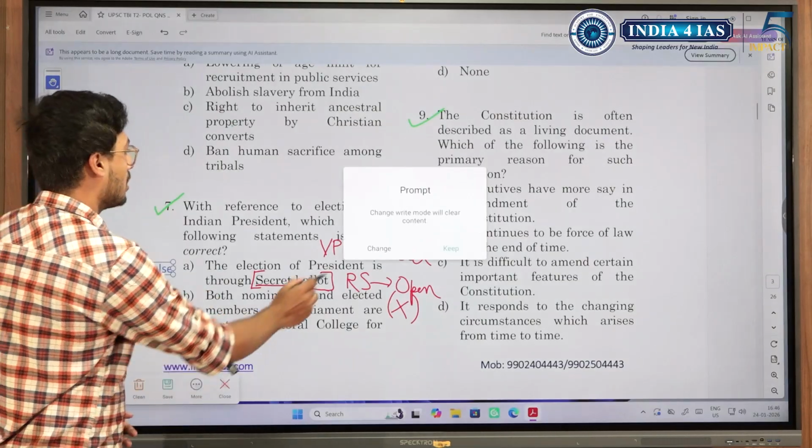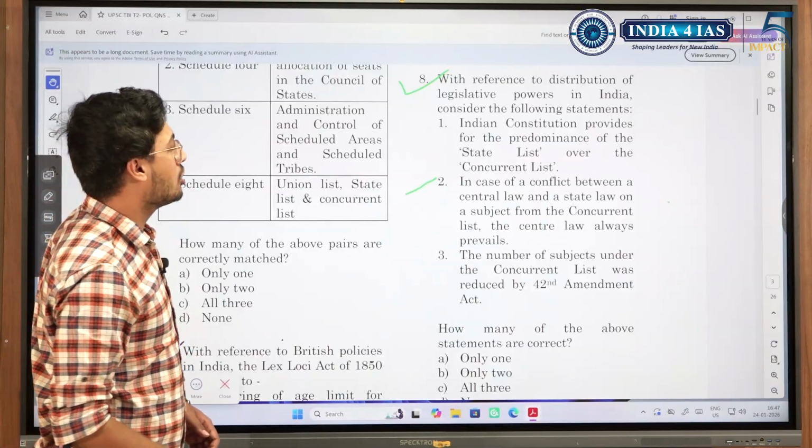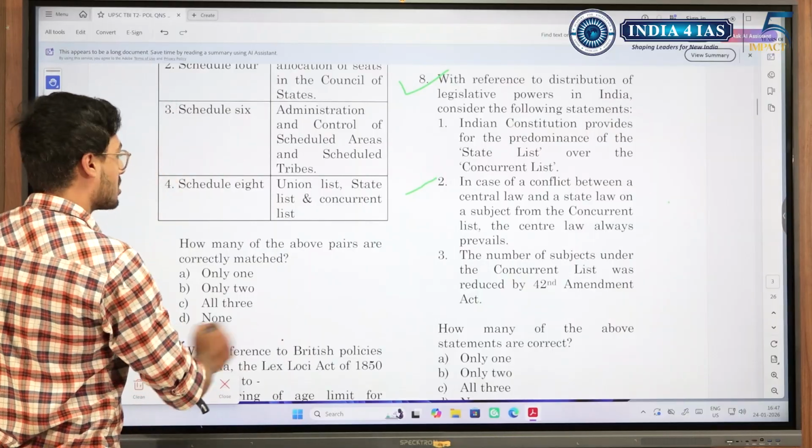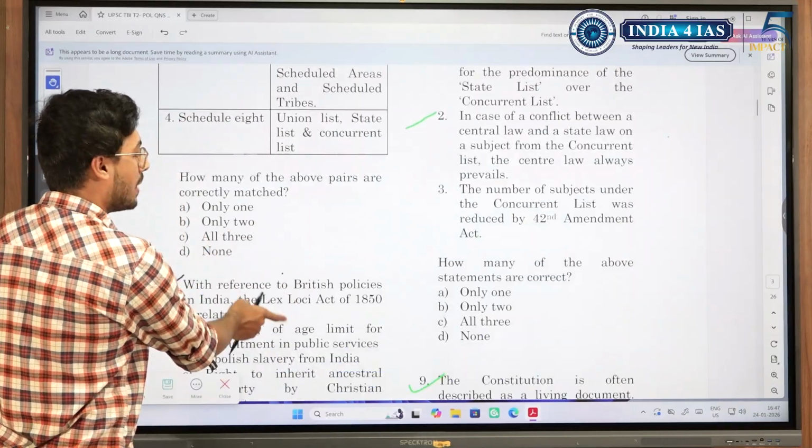Alright, moving on. With reference to distribution of legislative powers in India. This is a simple question. I'll let you manage it.